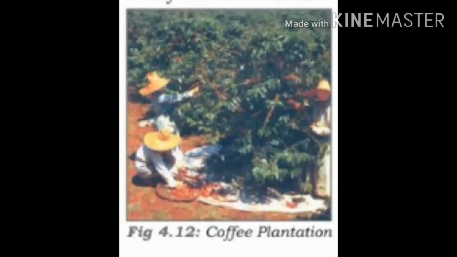Then next one is soil type. It needs well-drained loamy soil. It grows on hill slopes at an altitude of 500 to 1500 meters above the sea level. Clear? Throughout the world, Brazil is the largest producer of coffee, followed by Colombia, India, Ethiopia and Indonesia.